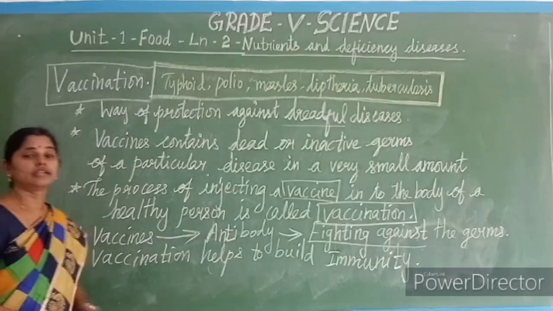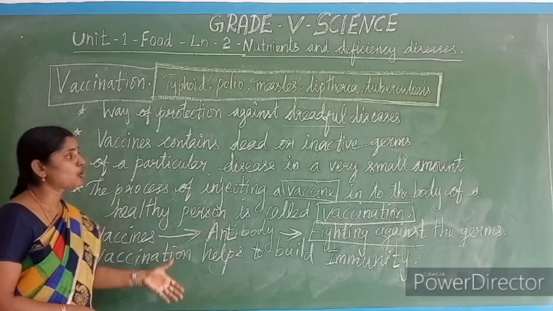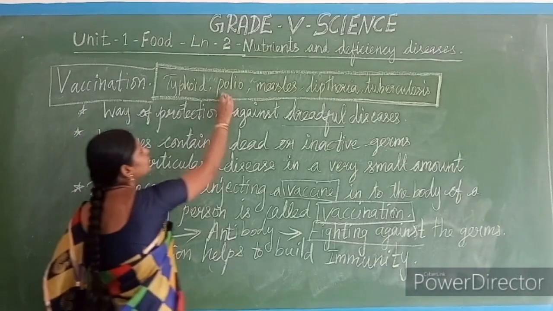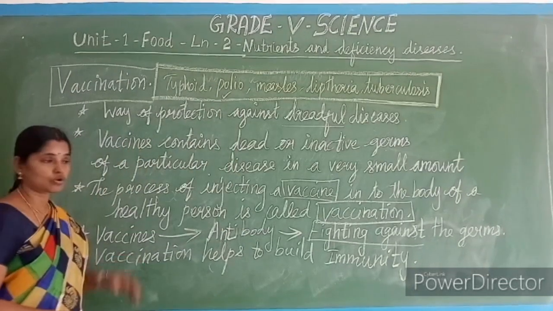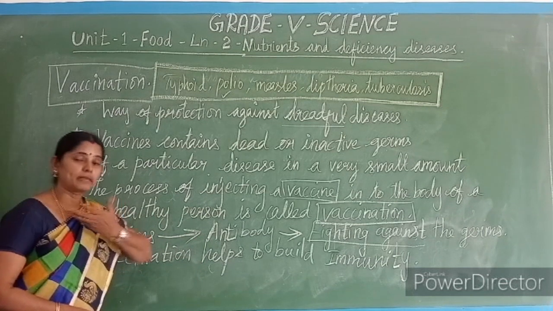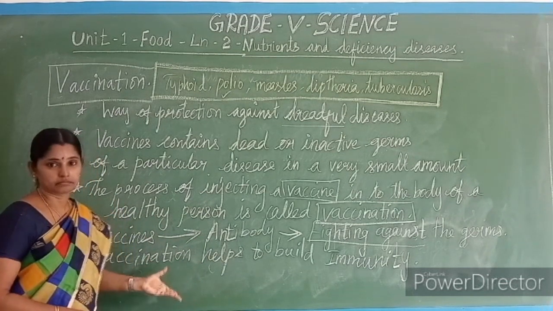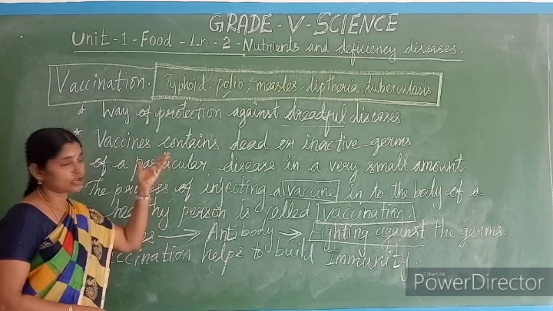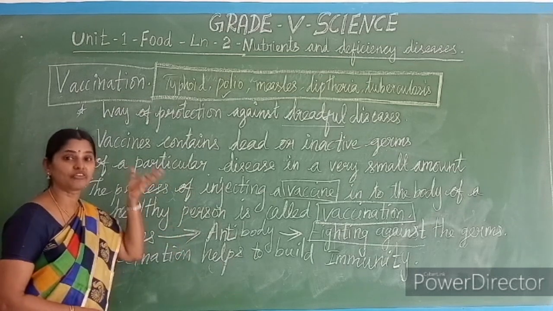Clear, children? Now we are going to see only the polio vaccine. During 1994, there were many polio patients in India. So now we are going to see about the polio vaccine.